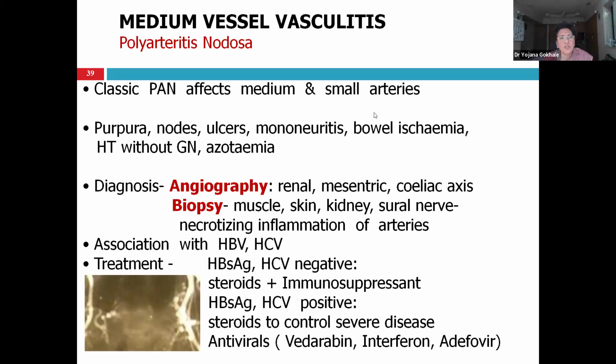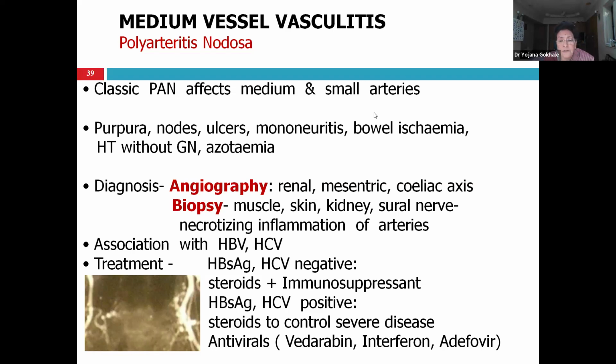Polyarteritis nodosa affects medium vessel vasculitis predominantly. It does not affect the veins. And there are various types of rashes, bowel ischemia, and the patient can get admitted as acute abdomen and can get his appendix or gallbladder out, the surgeon not noticing the ischemic bowel.